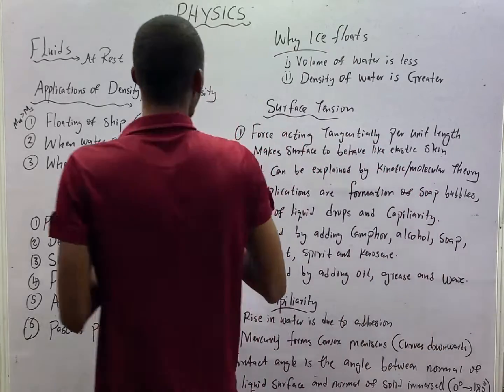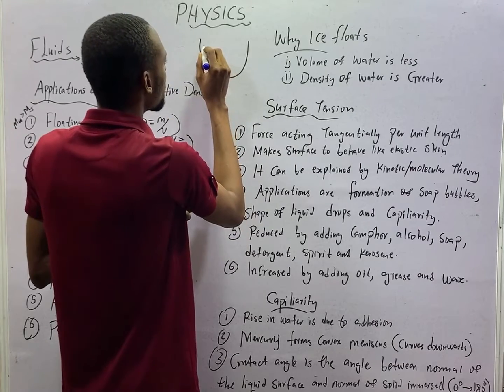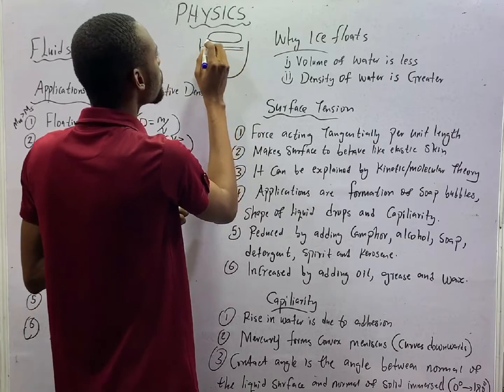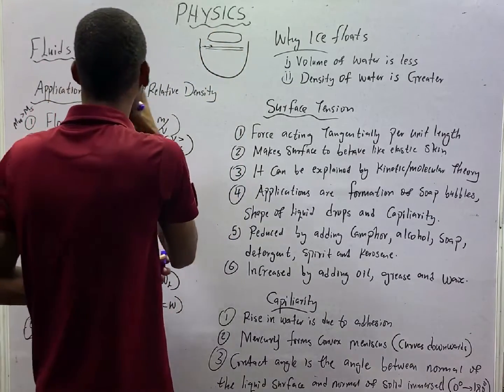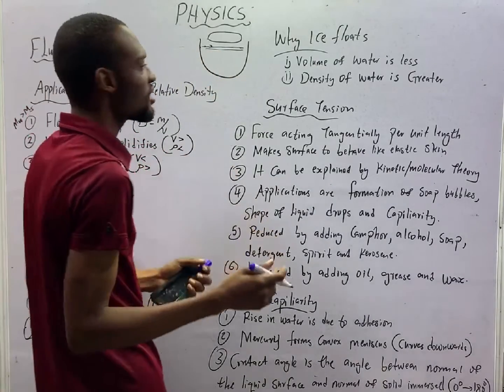Now, if this is water, this is the surface of the water, and this is a ship. This ship has its own weight. This water has its own weight or its own mass. Let's use mass now.